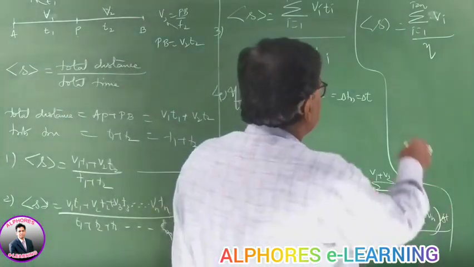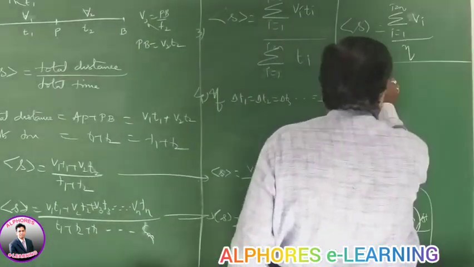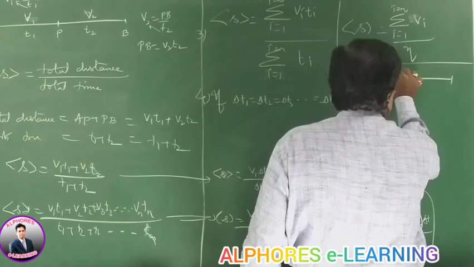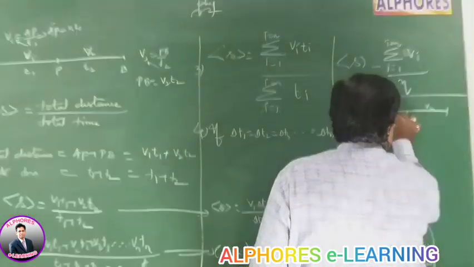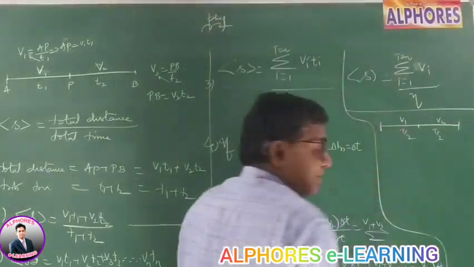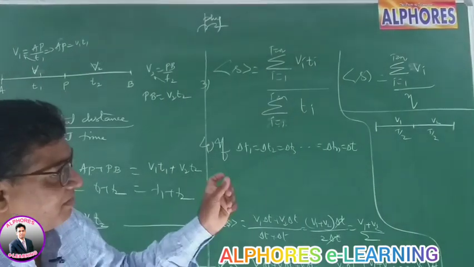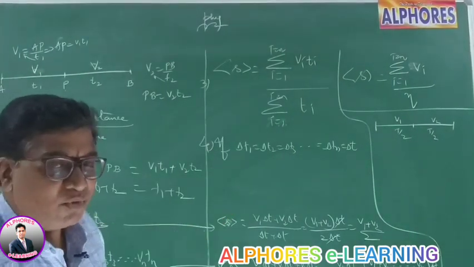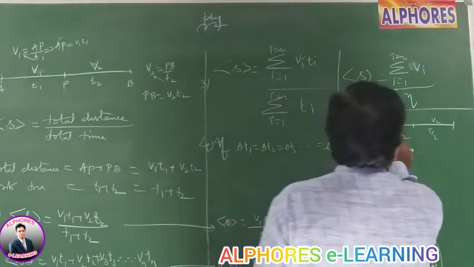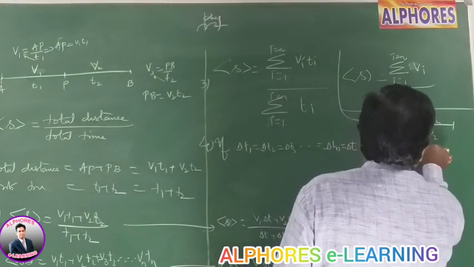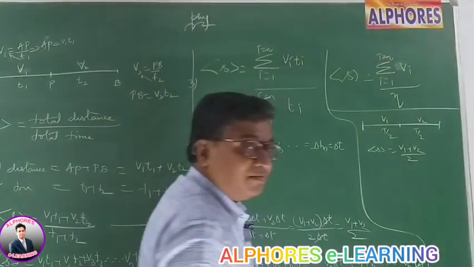That is, suppose your body covers half the time with v1, half the time with v2, total time is t, two intervals, then the average velocity or average speed is v1 plus v2 by 2.